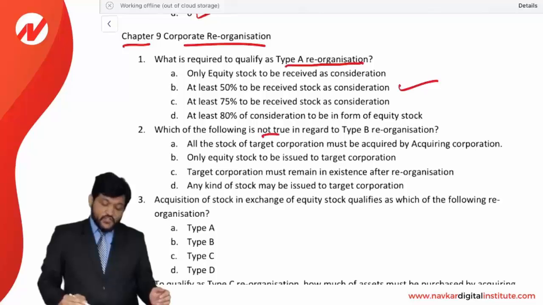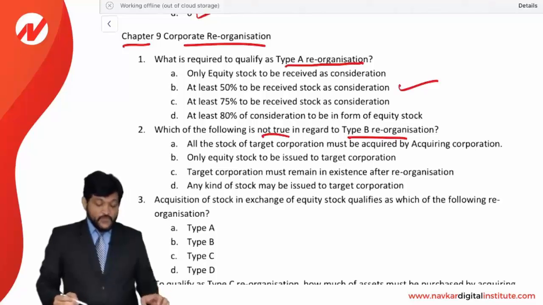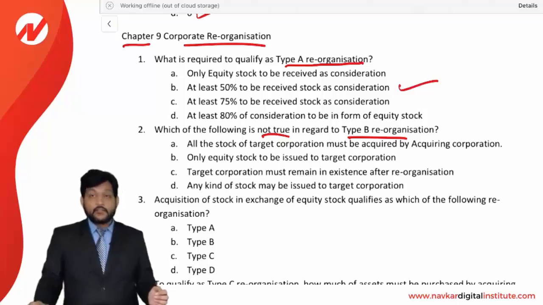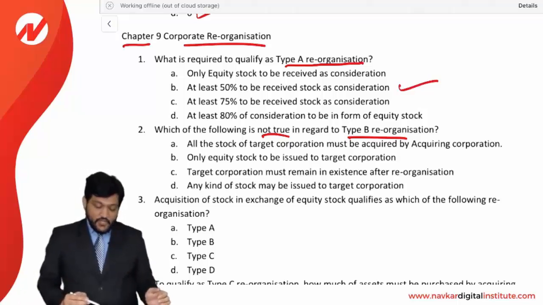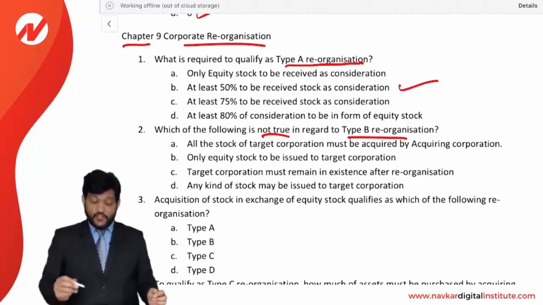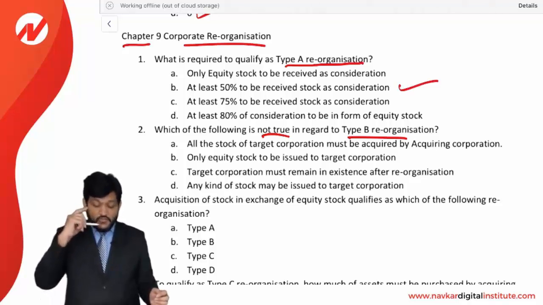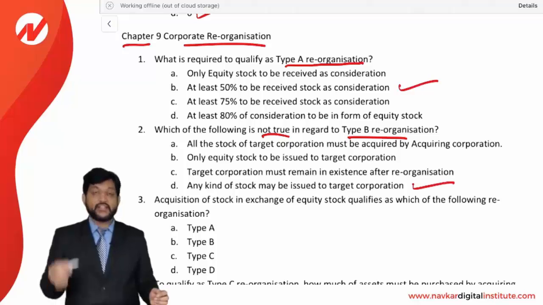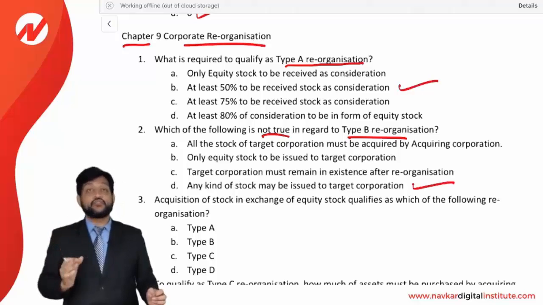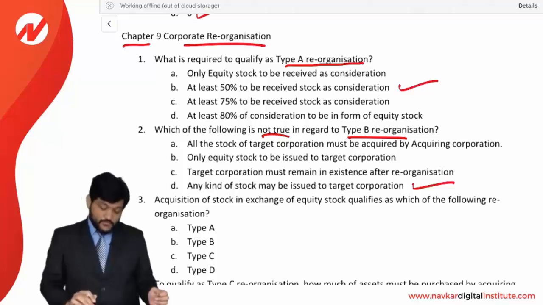Which of the following is not true regarding a type B reorganization? Option A, all the stock of a target corporation must be acquired by the acquiring corporation. Yes, it is true. Only equity stock to be issued to the target corporation. It is also true. The target corporation must remain in existence after reorganization. It is also true. Any kind of stock may be issued to the target corporation. It is false. So the answer is option D. Only equity stock is to be issued; any kind of stock cannot be issued.